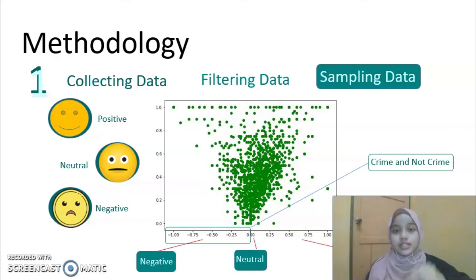Next, we will sample the data. We sample data by using sentiment analysis. This sentiment analysis categorizes our text into 3 parts, which are positive, neutral, and negative. The positive part categorizes the text which represents positive characters and positive verbs. The second one is neutral. Neutral means that the text content has neutral characters and verbs.